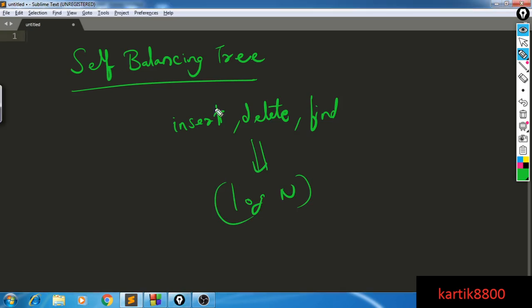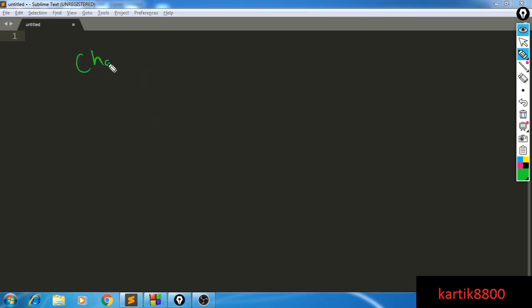Now before I actually move to the proper concept of hash sets, here is a challenge for you. You need to design a data structure that will work in big O of 1 time complexity for insert, delete, and find. Assume that the data type you have to handle is integer, and all your integers are less than or equal to 10 power 6. This is a constraint.